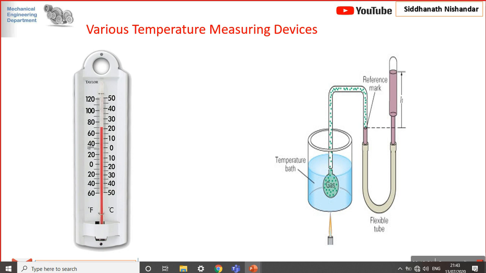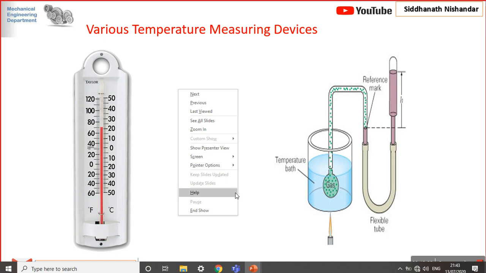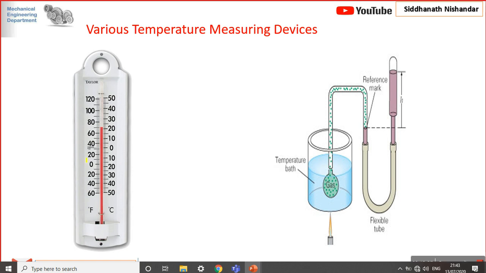If you see here, this is one thermometer, the mercury in glass thermometer. We observe it in day-to-day life. This is very simple in how it works. Now, instead of mercury, there is one with an alcohol base, because it is very simple to read.